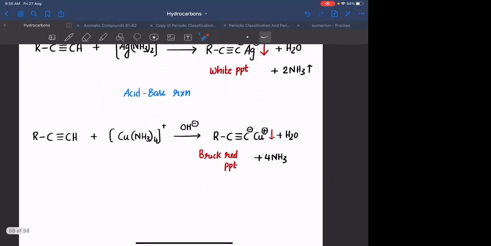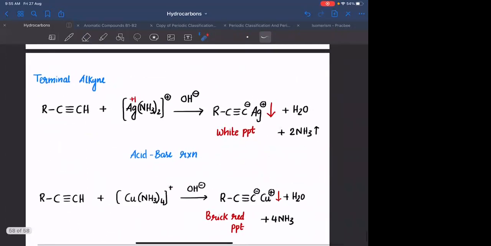Similarly, in this case there is again an acid-base reaction. The H⁺ will be removed, and in the place of H⁺ you will be getting Cu⁺, which is a brick red precipitate. The reaction is able to move in the forward direction as one of the products formed is a precipitate. Any doubt, anyone? No, sir. Okay.